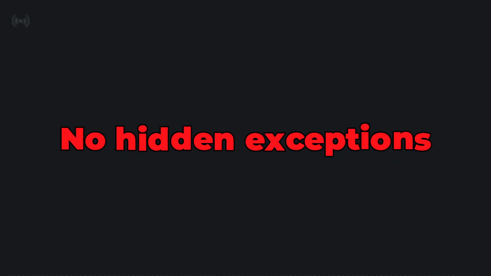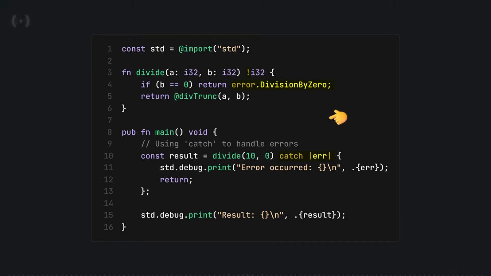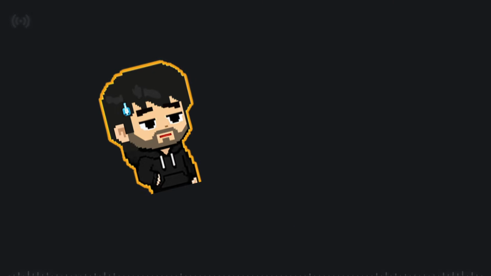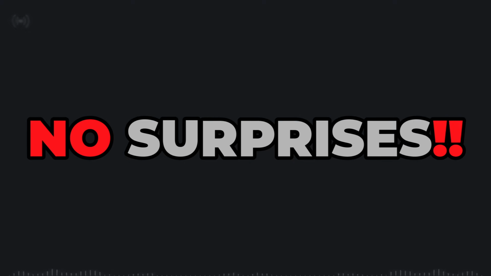No hidden exceptions. Errors are returned, not thrown. You'll see try or catch when errors are possible. No hidden allocations. Allocations need an explicit allocator parameter. So, the golden rule is, what you see is what you get, no surprises.